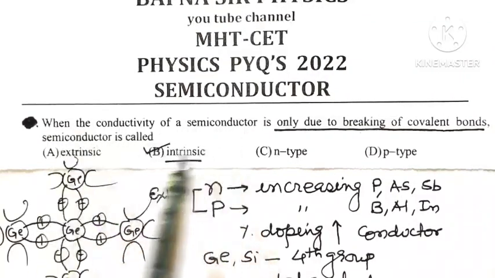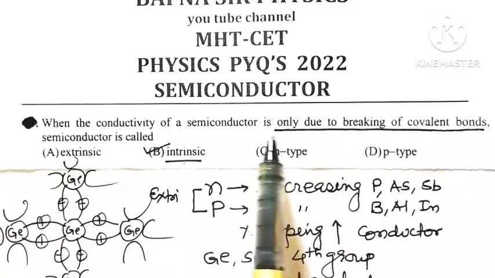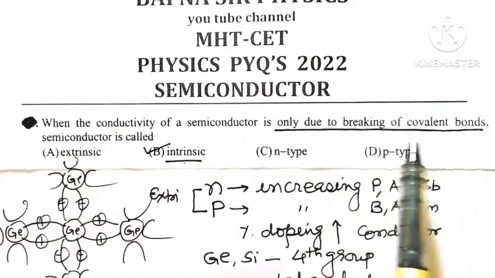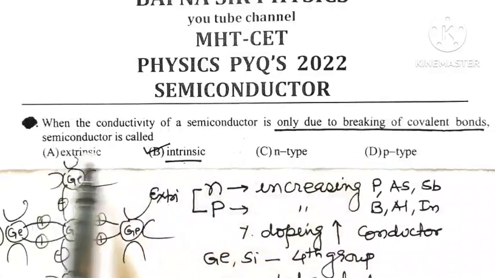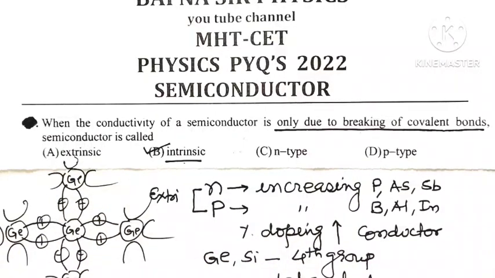So as far as this question is concerned, when the conductivity of semiconductor is only due to breaking of covalent bonds, then the semiconductor is called intrinsic semiconductor. So B is the correct option for this question.